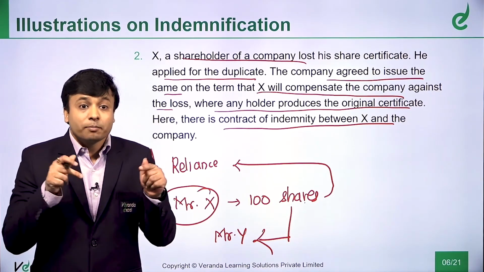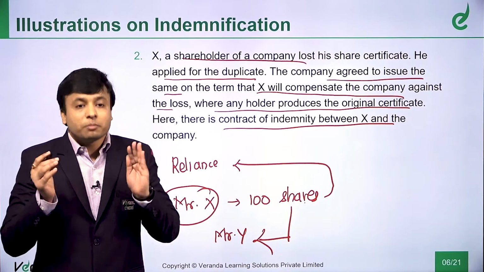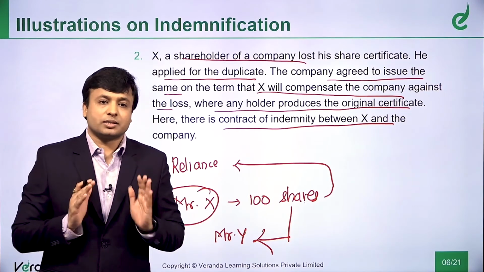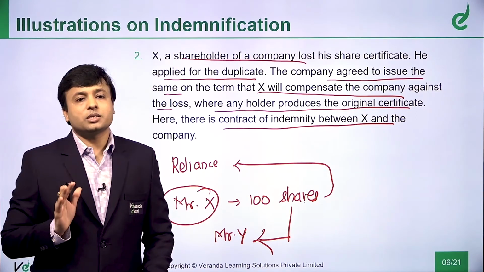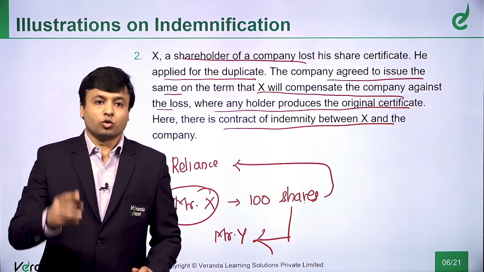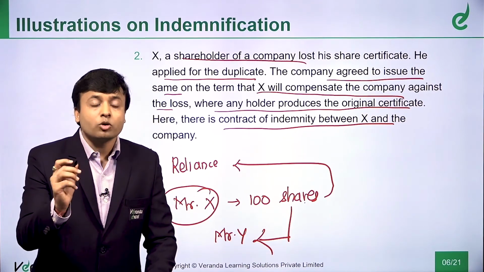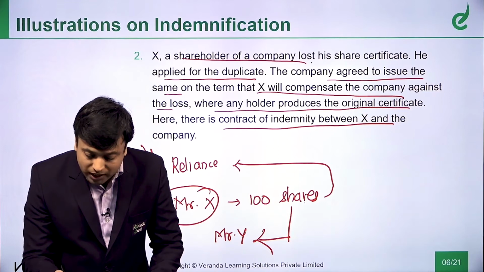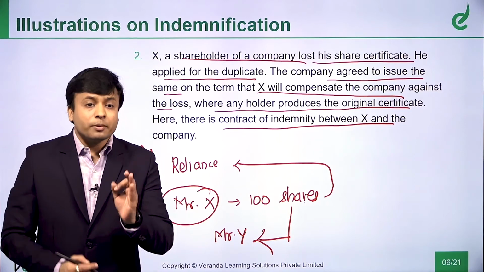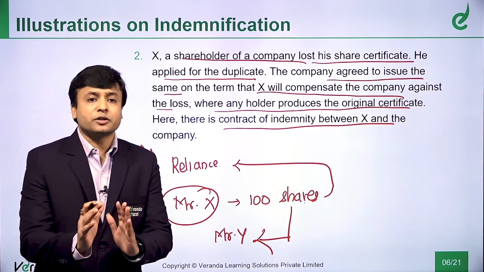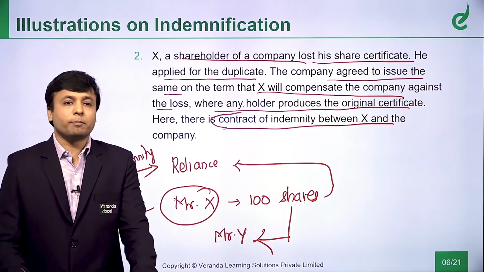Who is promising whom? Mr. X is promising Reliance. Mr. X is nothing in front of Reliance, but Mr. X says, boss, you give my share certificates, I am the rightful owner of these shares. But tomorrow if something goes wrong, I will indemnify you against that loss. In particular to these 100 shares, you may have liability of 10,000s and lakhs of crores. I am not talking about that liability. I am talking about the liability with respect to these shares. If anything happens to you, because of these 100 shares, somebody comes and claims it from you, I will indemnify you. So there is a contract of indemnity between whom? Between X and the company, that is Reliance Industries.